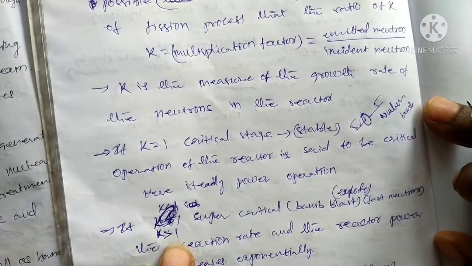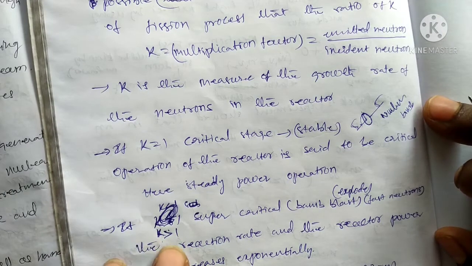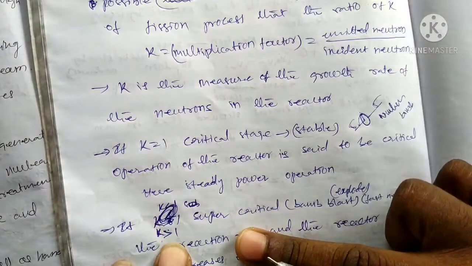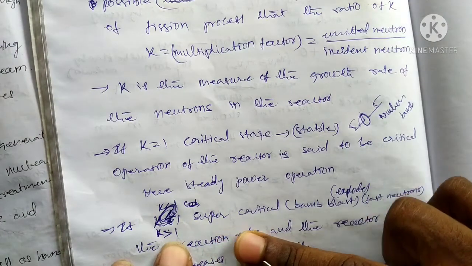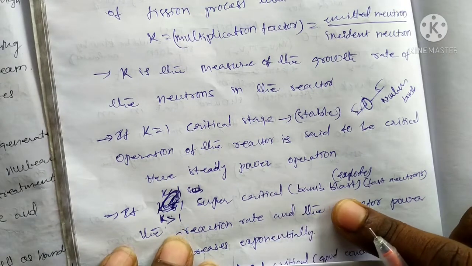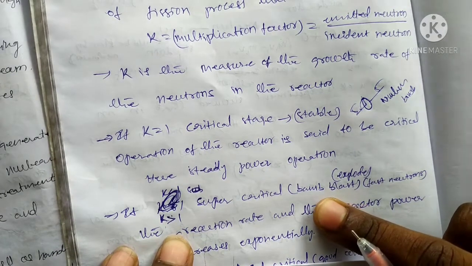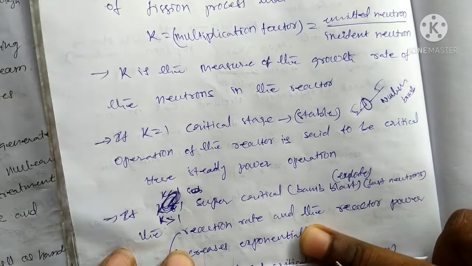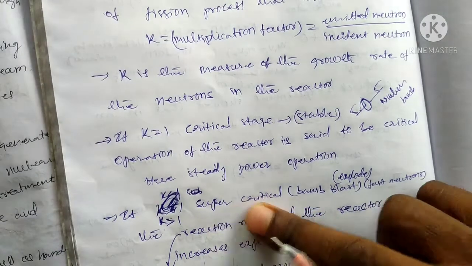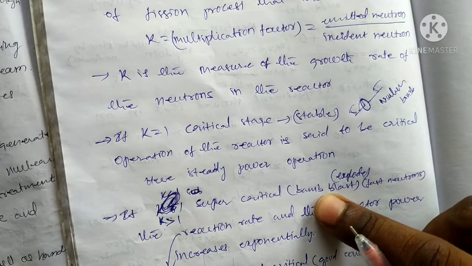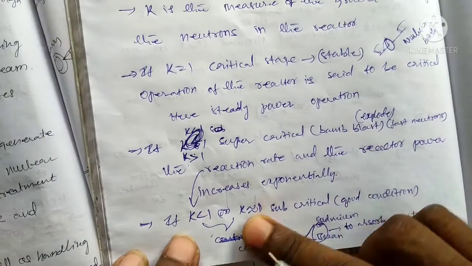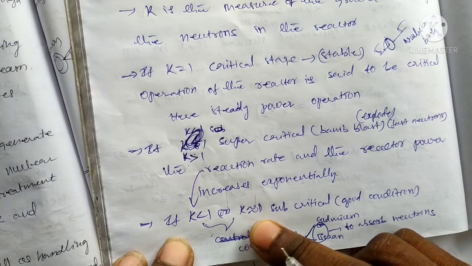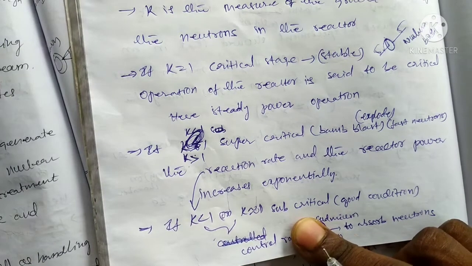Okay, suppose K is greater than 1, that is the supercritical condition. That is the bomb burst. The energy explodes due to fast neutrons. In the case of a bomb burst, it can explode. Okay, suppose K is less than 1 or approximately 1, that is the subcritical stage. It is a good condition.